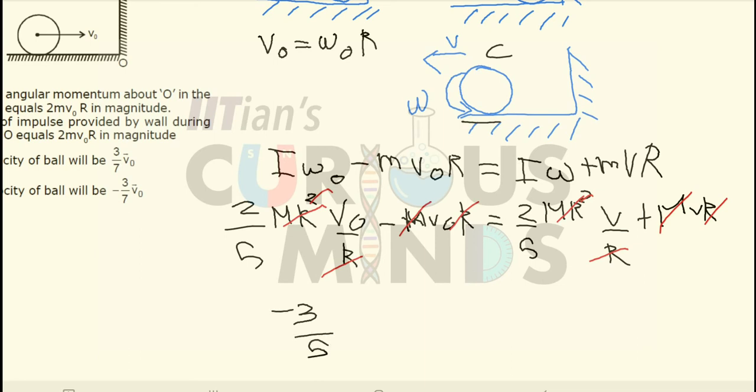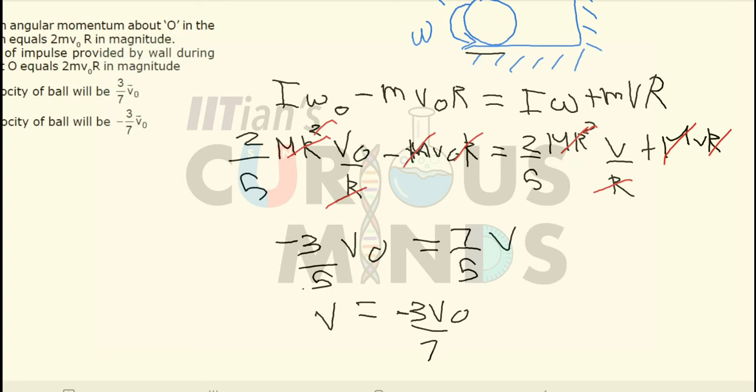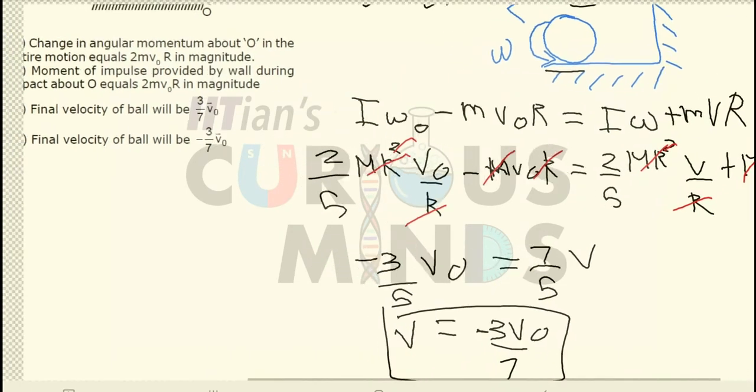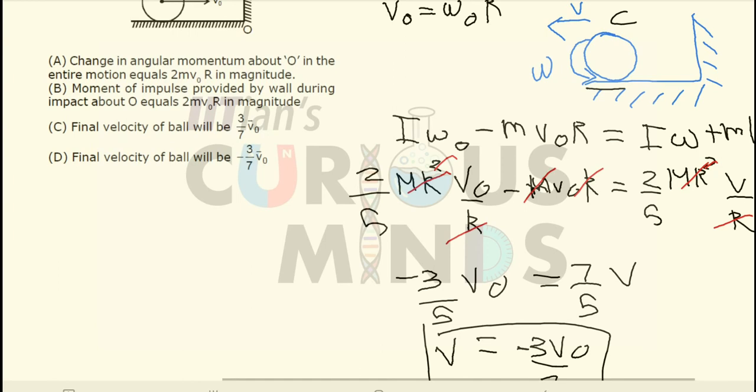Minus 3 by 5 into V naught is equal to 7 by 5 into V, or I can say that V over here will be equal to minus 3 V naught divided by 7. Okay, now the final velocity over here will be equal to minus 3 V naught divided by 7. So the final velocity of the ball is equal to minus 3 V naught divided by 7.